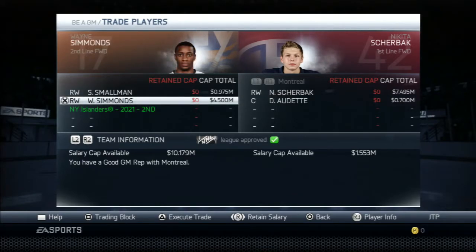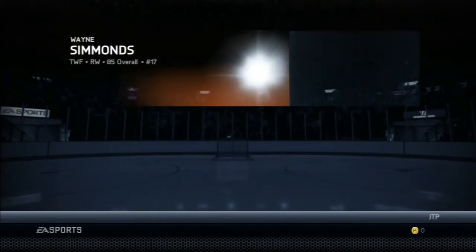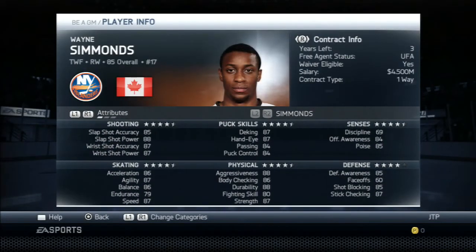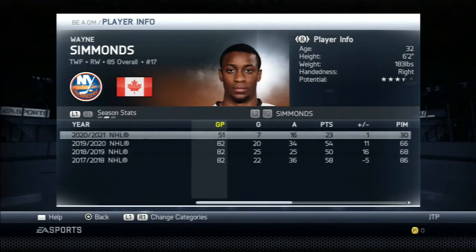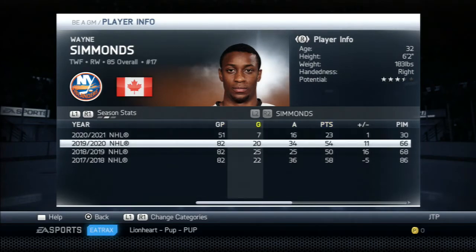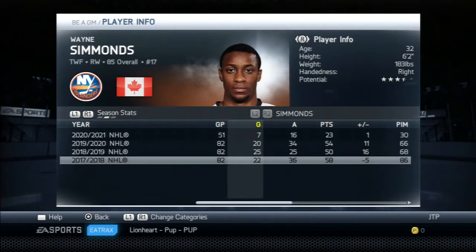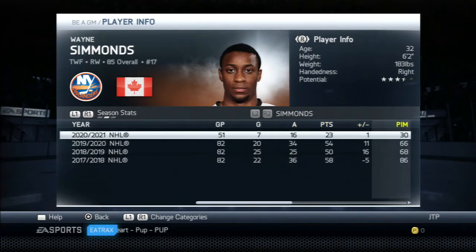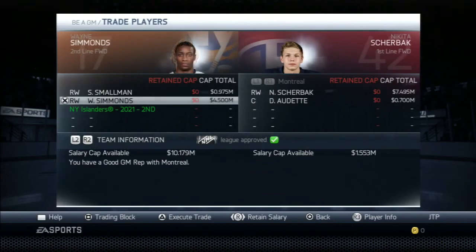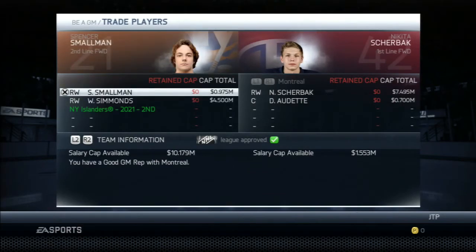Wayne Simmons, that contract is just too much. I think playing him on the third line, he's only gonna get worse, even though he's been having a good year. So they're getting a good player here in Wayne Simmons to help them out with their playoff run. We might have to run into him again because Montreal is obviously an Eastern Conference team. He's put up great seasons for us, a very consistent player, one of our most consistent throughout the GM mode. I had his back the whole way. Wayne Simmons, I'm sorry we're going to have to give you up here.